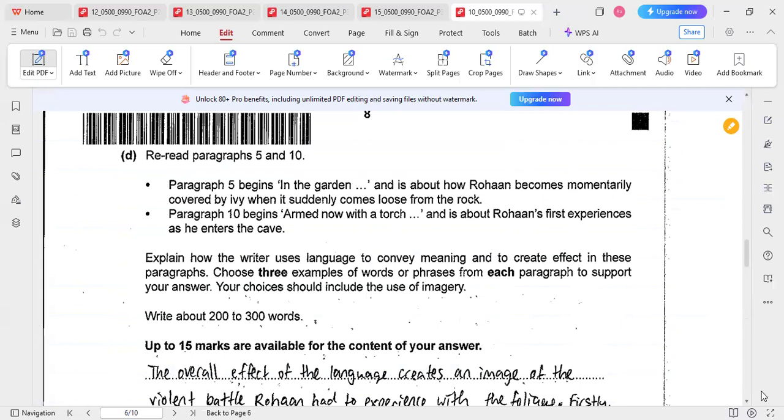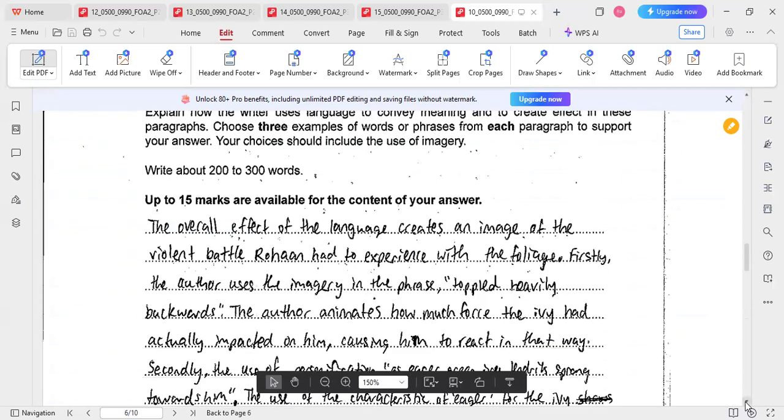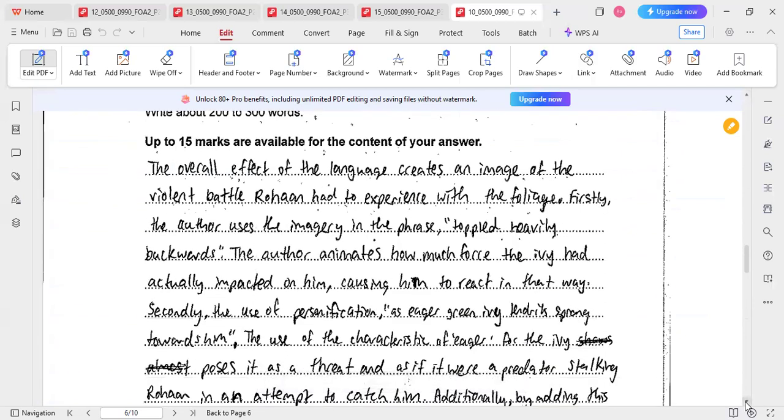Starting off from the first paragraph, you can see three quotations he has picked from the text and the three explanations he has given in the same context.